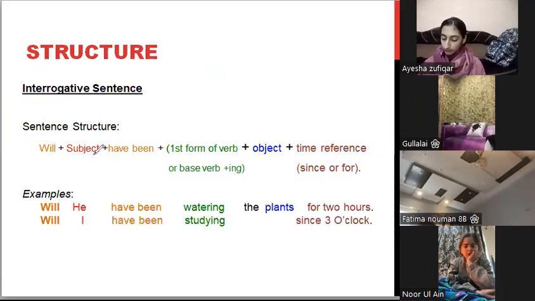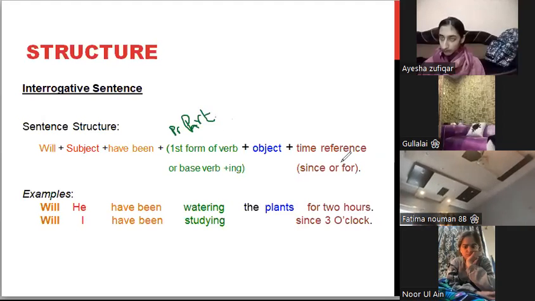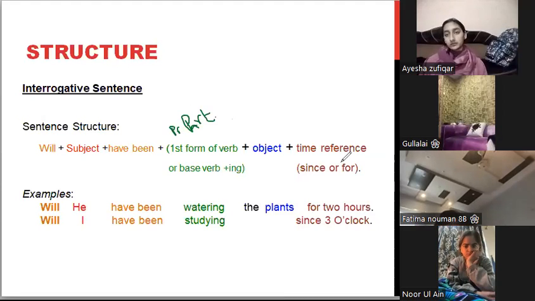Now, will plus subject plus have been plus the first form of verb or the base verb plus ing, or simply the present participle form, plus object or the rest of the sentence, which means your time reference. Now, will he have been watering the plants for 2 hours? Now, this is a mistake that I committed. Not a full stop, but a question mark. Will I have been studying since 3 o'clock? Look at the question mark.